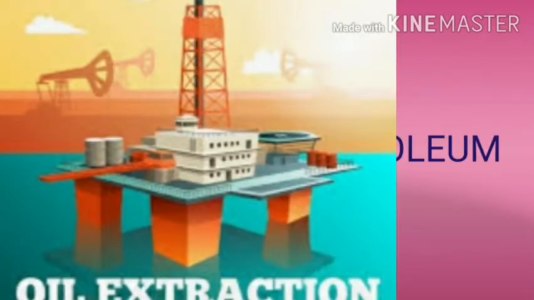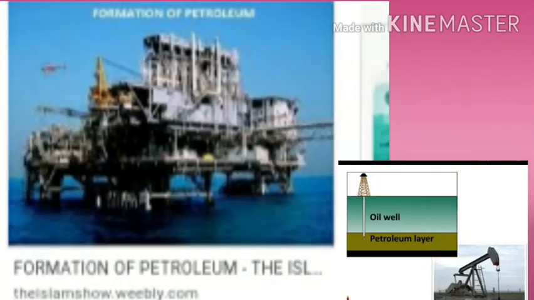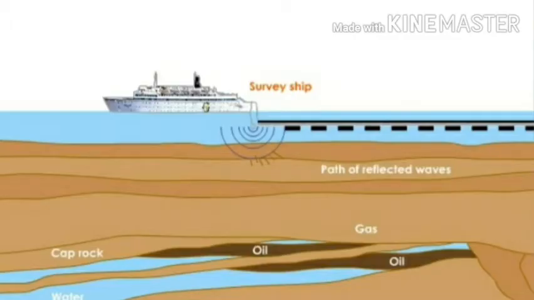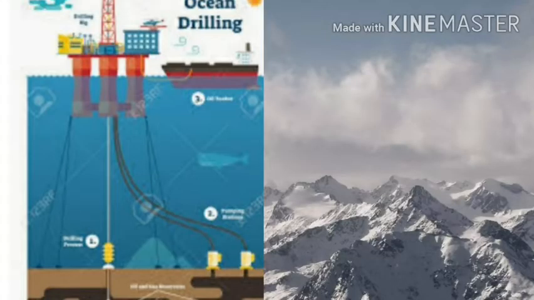Now, extraction of petroleum. Petroleum is extracted by drilling holes in the earth's crust where the presence of oil has been predicted by survey. The oil wells are drilled by using drilling rigs.